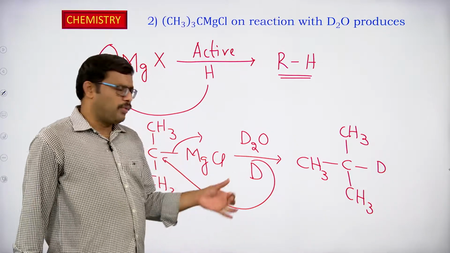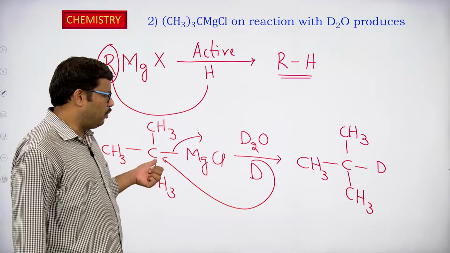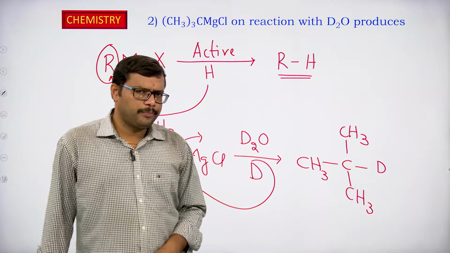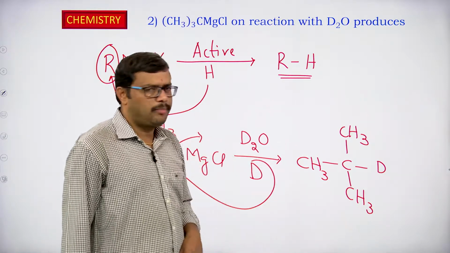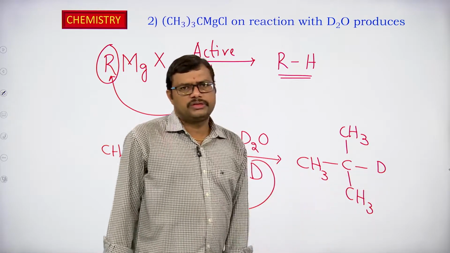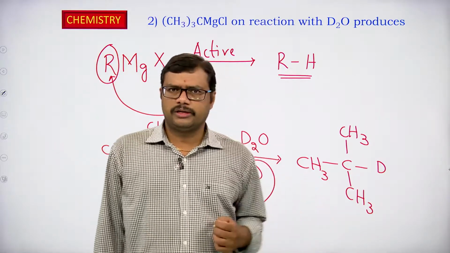So the active component deuterium attacks the carbon of the tertiary butyl group, and thereby we get D in this case. The compound obtained is isobutane, but with a deuterium in place of hydrogen.